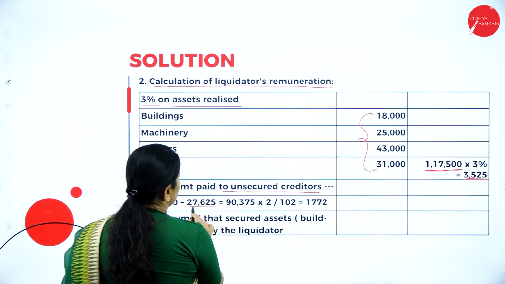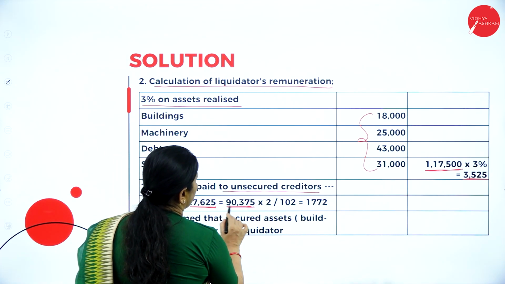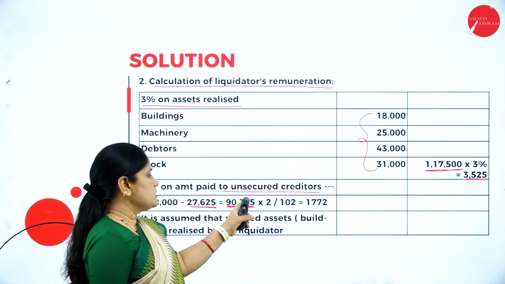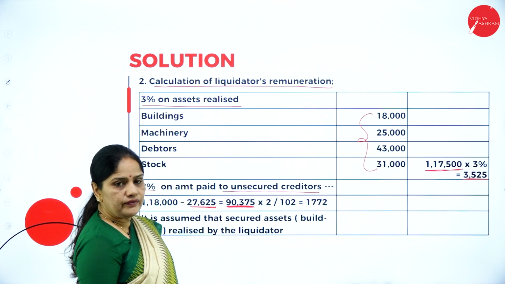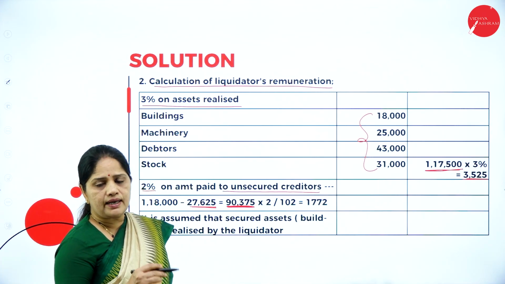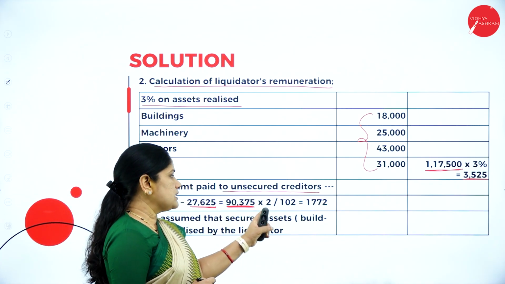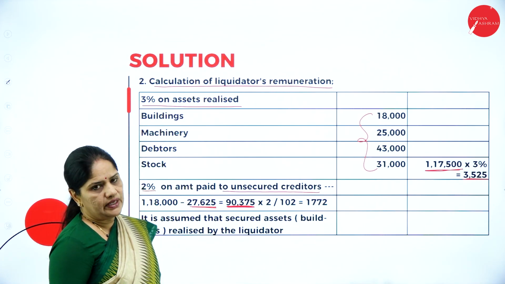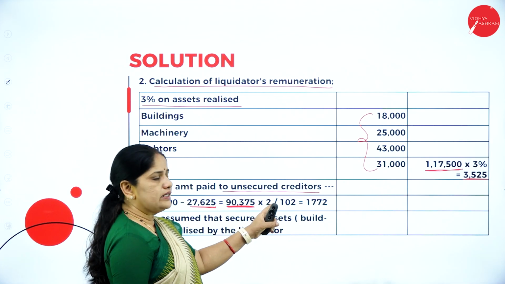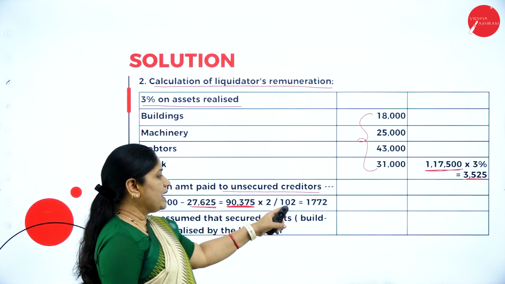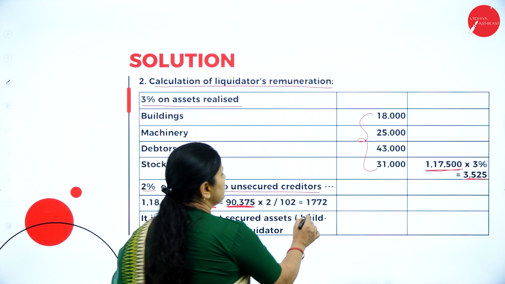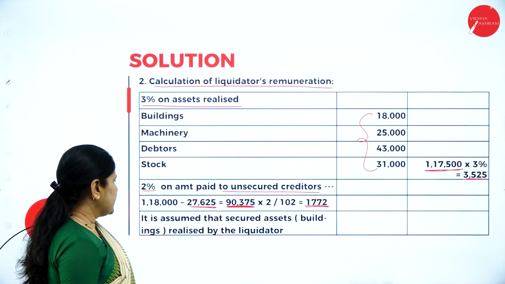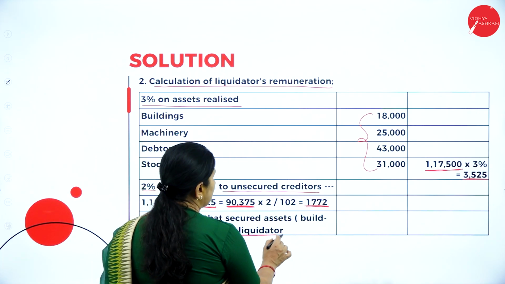So when you are adding all this, you will get 27,625. So the balance is whatever you are paying to the unsecured creditors. The rest of the money, 90,375, will be inclusive of the liquidator's remuneration. So 90,375 into 2 by 102. Whenever it is inclusive of the remuneration, you have to add it to the percentage. So 2 by 102, it comes up to 1,772.